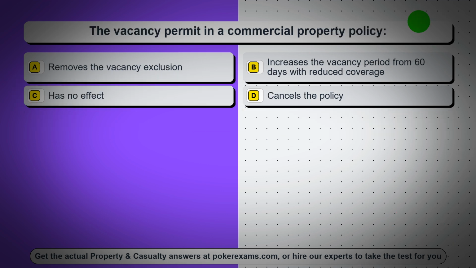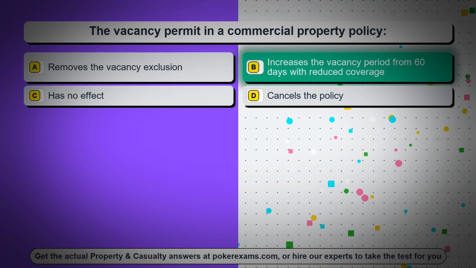Question 25. The vacancy permit in a commercial property policy. Option A removes the vacancy exclusion. Option B increases the vacancy period from 60 days with reduced coverage. Option C has no effect. Option D cancels the policy. The correct answer is option B, increases the vacancy period from 60 days with reduced coverage.